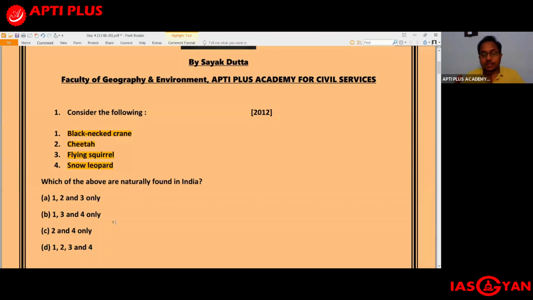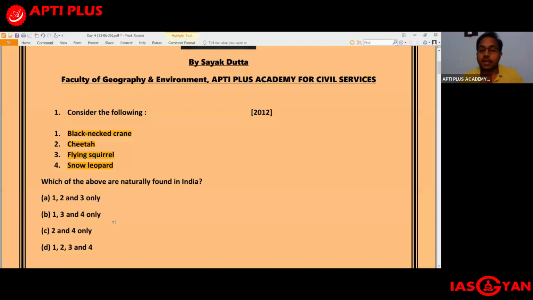In option A, you have number 2, that is cheetah. Similarly, in options C and D also you have cheetah. So if you simply eliminate cheetah, you can arrive at the right answer, that is 1, 3, and 4 only, which is your option B. So this is a very good example of the elimination technique, because just by eliminating one, you can arrive at the correct answer. You don't even have to know whether the rest of the species are actually found in India or not. That is not required, if you are very clear that one of the species is definitely not found in India. So with this, we come to option B, which is the correct answer.